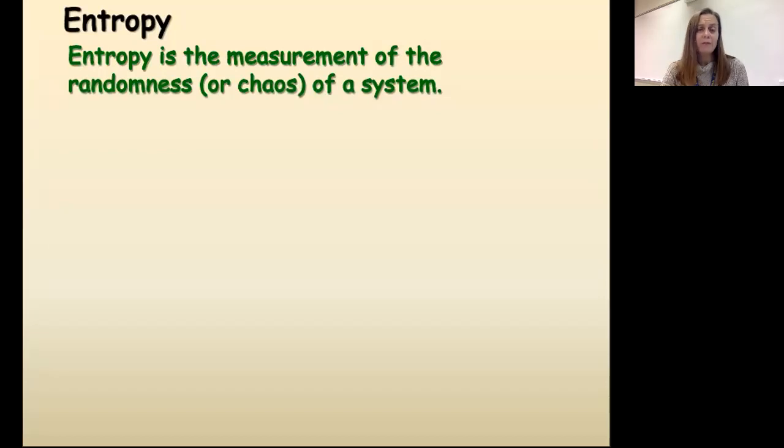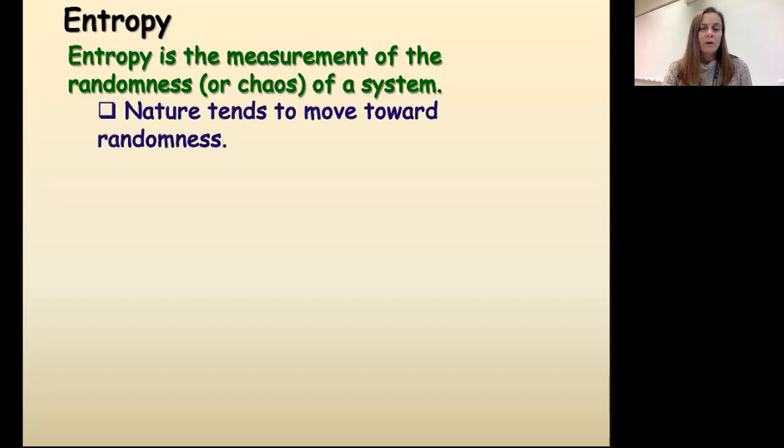So first we're going to define entropy. We have a lot of different ways of measuring or defining entropy, but it's really just a measurement of the number of possible states for a system. So it's a way of measuring randomness or chaos. And so we know that nature tends to move towards randomness.